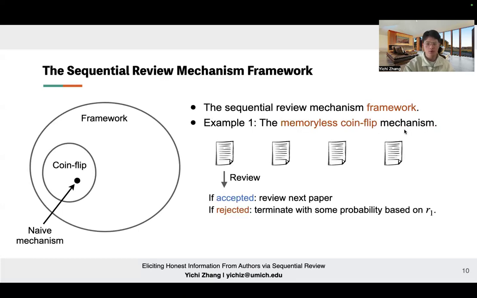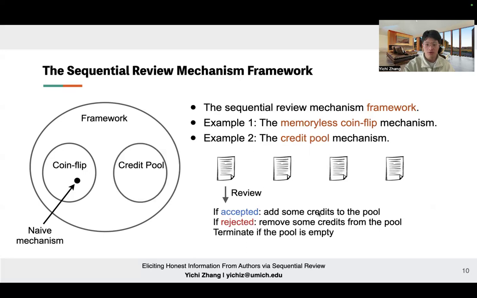Within the framework, we propose two intuitive examples that can potentially be used in practice. The first one, we call the memoryless coin flip mechanism. Instead of terminating the review process immediately upon facing one rejection, it gives the author a second chance by flipping a coin, where the probability of continuing to review the second paper depends on the review score. By the way, this takes the previously presented naive mechanism as a special case.